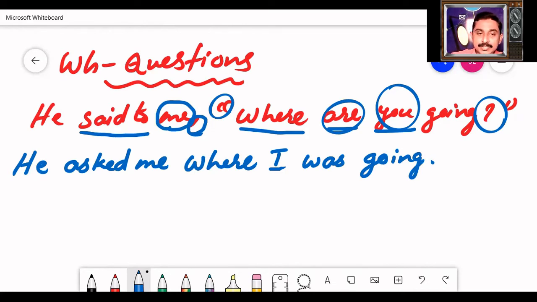So this is how we change a WH question into indirect speech. First thing, find out the reporting verb. He said to me: said to becomes asked. Remove comma, inverted comma, and question mark. Don't write the word that, just write the WH word where. Immediately after writing the WH word, find out the pronoun. How do you find out the pronoun? You should go back and find to whom the question is asked. The question is asked to me. So the pronoun becomes I. Then the verb are becomes were. So here we write was. Let us have one more example. It will be clear to you.